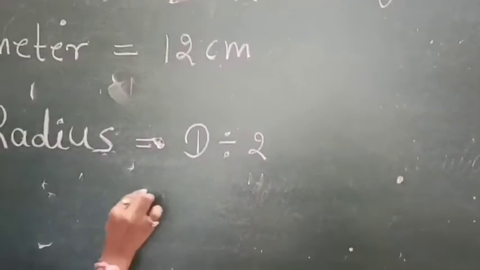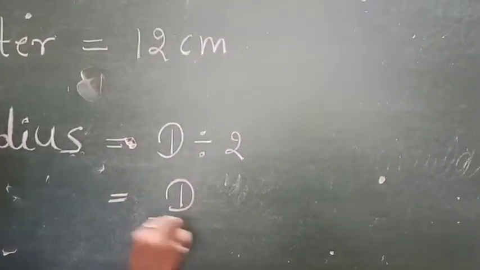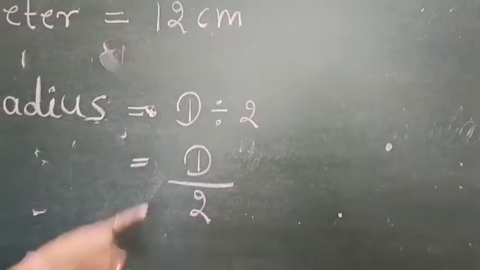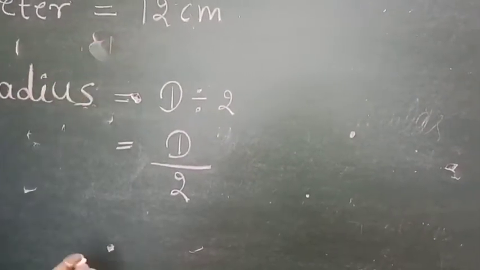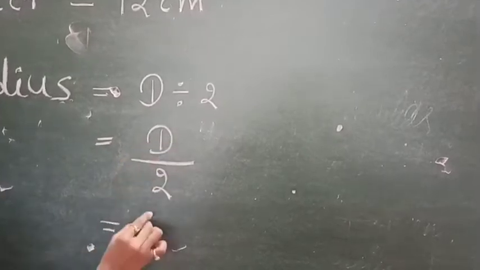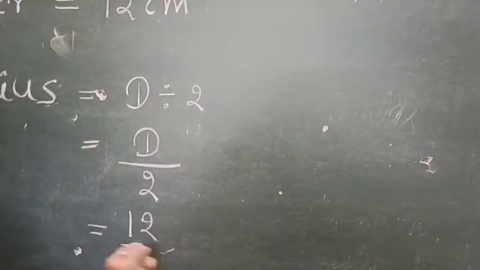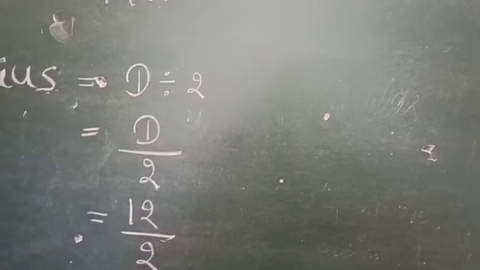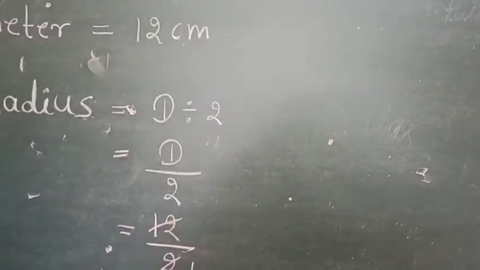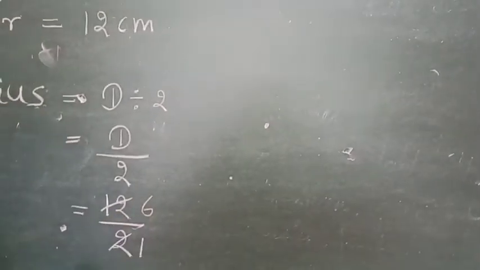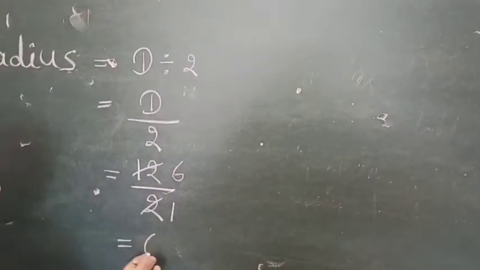So what is your diameter? Your diameter is 12. Put the value of D, that is 12, and divide by 2. 2 ones are 2, 2 sixes are 12. So your answer is 6.